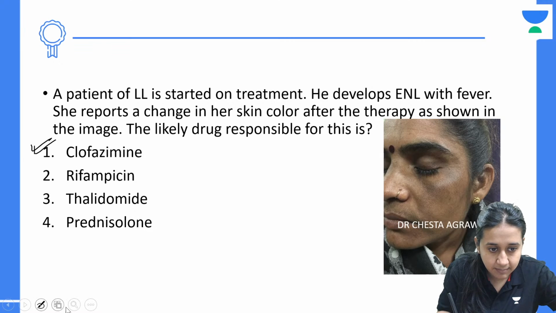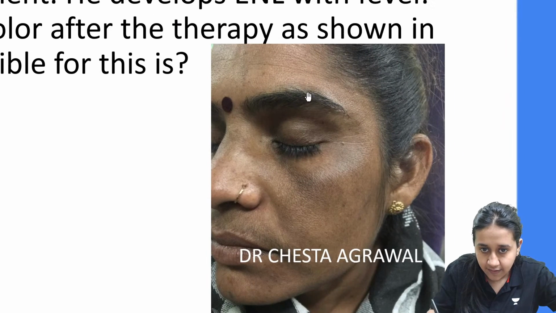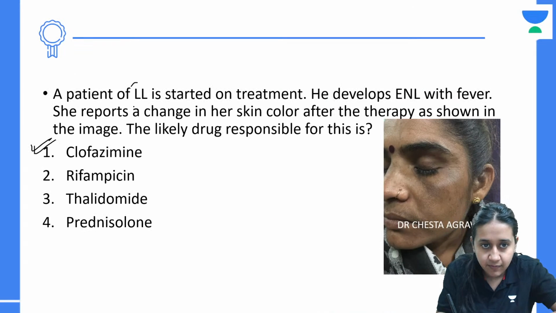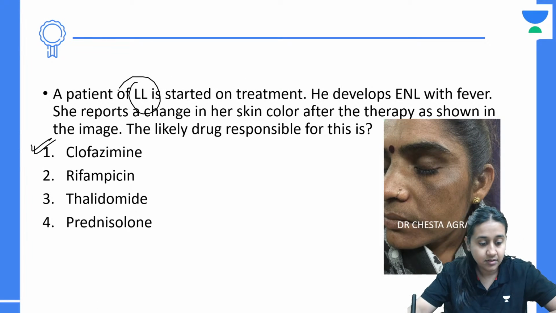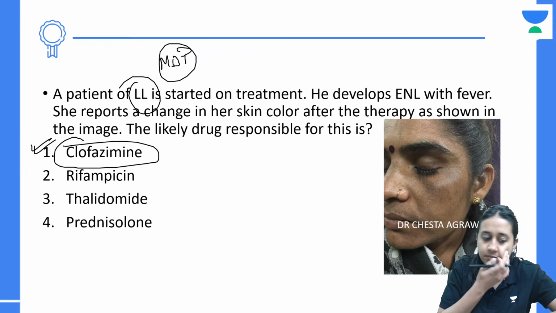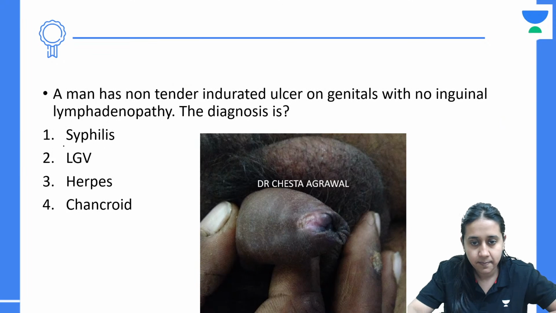Now please look at this image. You can see that there's a patient with a lot of hyperpigmentation on the face. And the question mentions that the treatment was started for lepromatous leprosy. So in anti-leprosy drugs, in MDT leprosy, one of the drugs is clofazimine, and clofazimine causes a lot of pigmentation.